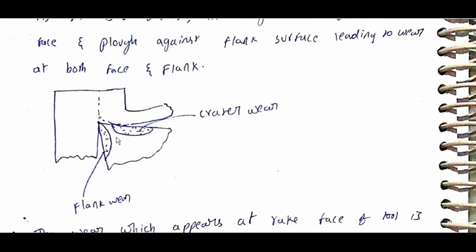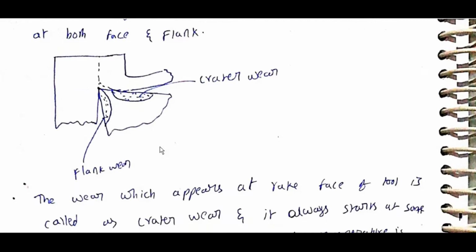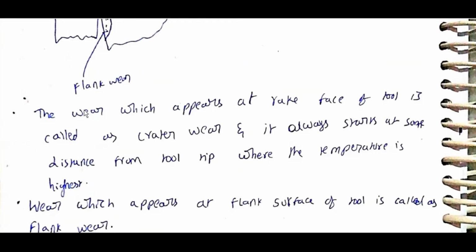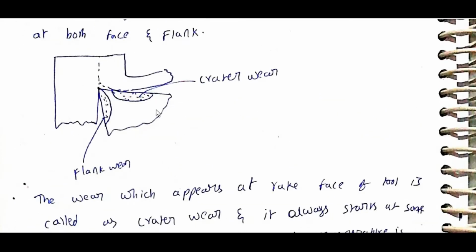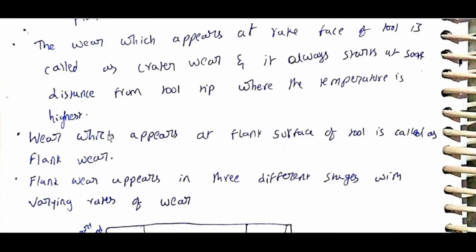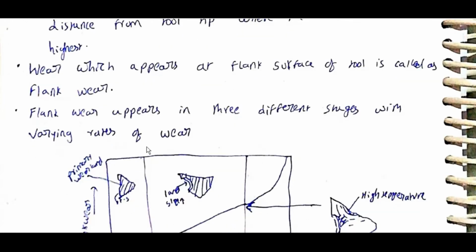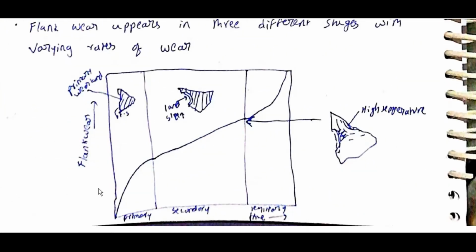This is rake face wear, this is flank wear. Crater wear: the wear which appears at the rake face is called crater wear and it always starts at some distance from the tool tip where temperature is highest. The wear which appears at the flank surface is called flank wear. Flank wear appears in three different stages varying with varying rates: primary, secondary, tertiary.